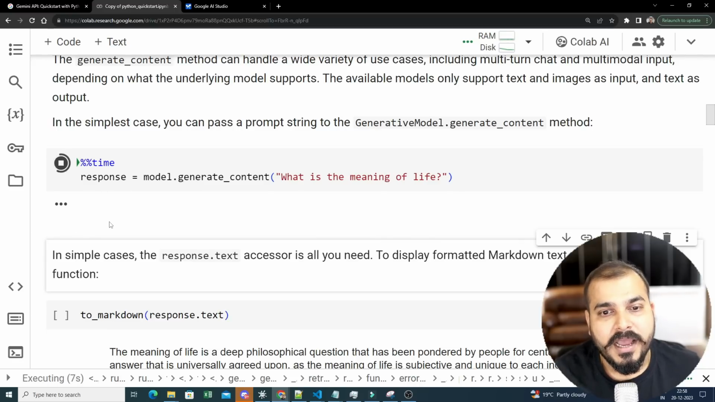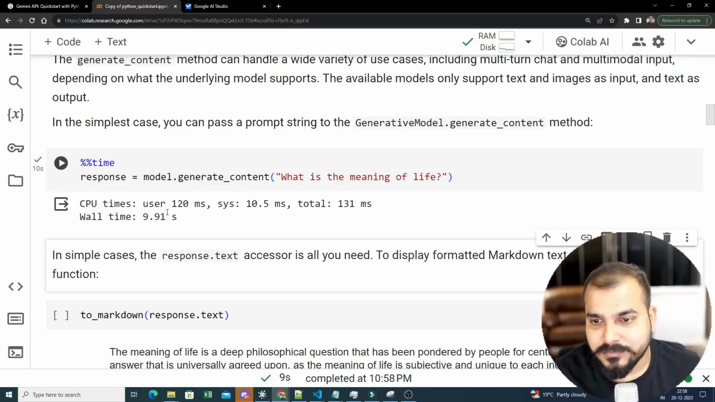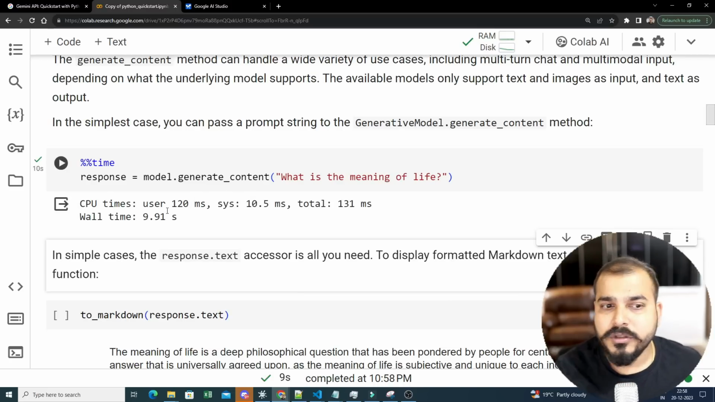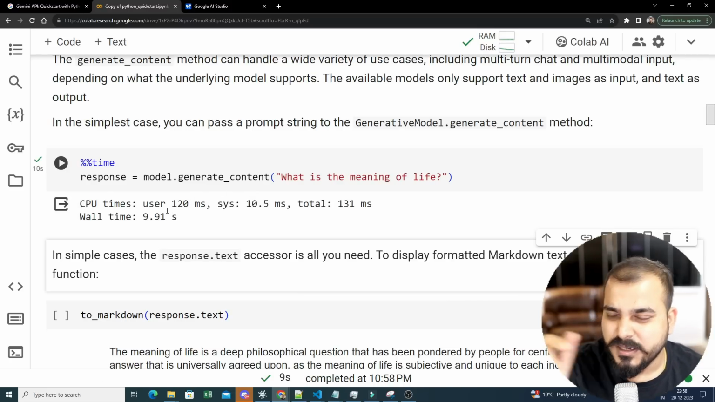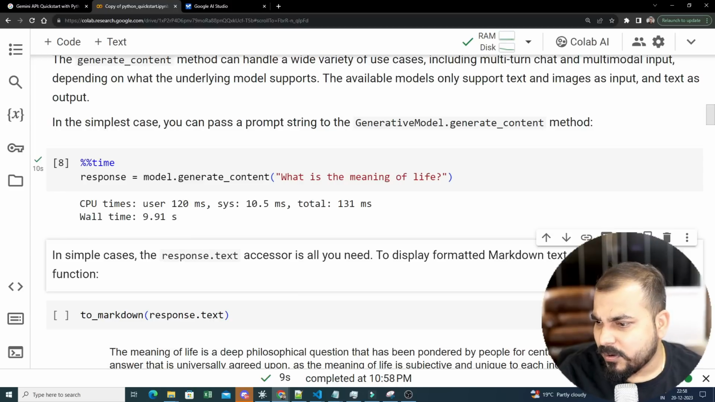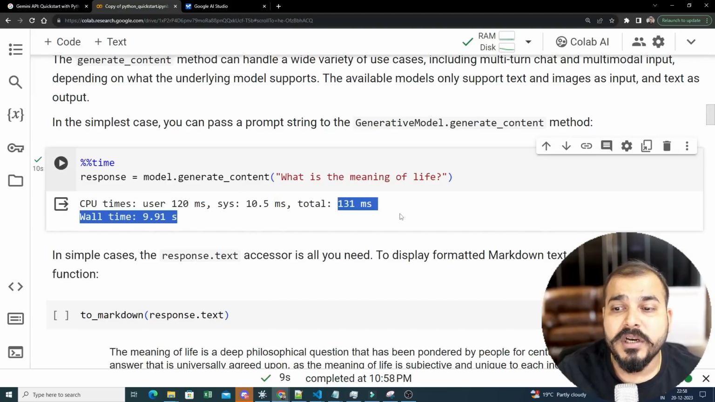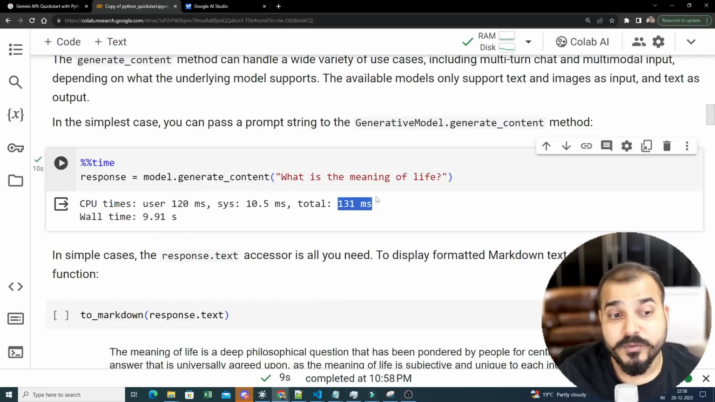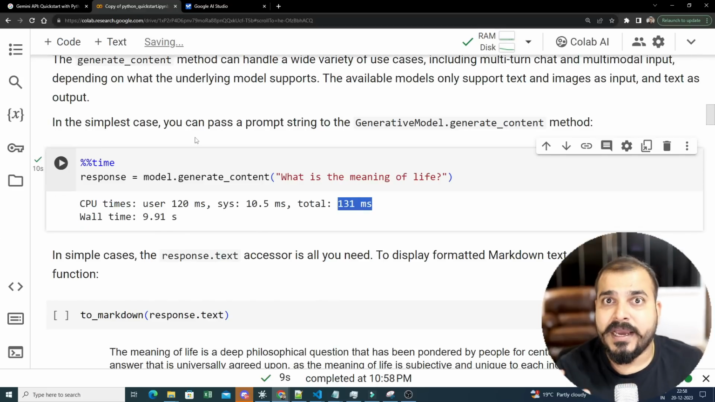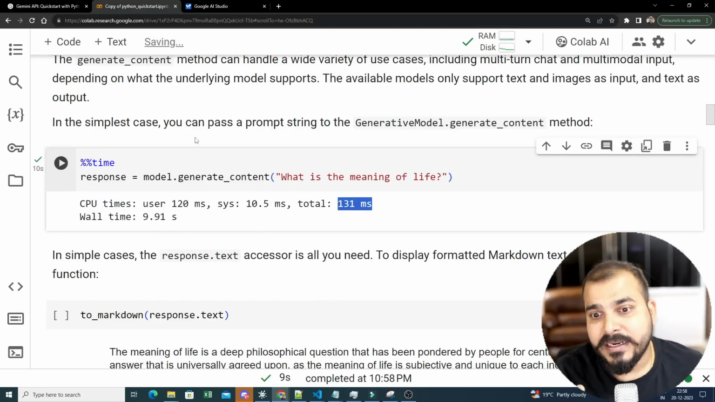Also remember guys, when I was executing some time before, this was really fast. Right now it is a little bit slow. Is it a problem of internet connection? I don't know. But here you can see user time took 120 milliseconds, system time was 10.5 milliseconds, total time was 131 milliseconds, which is very good. Like the OpenAI API speed, I think it will take more than this. That I specifically know.